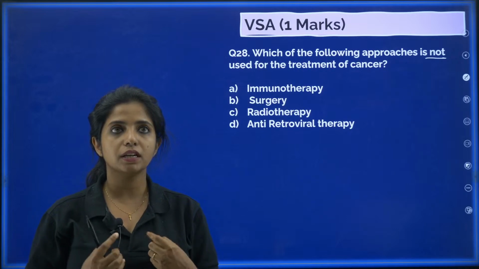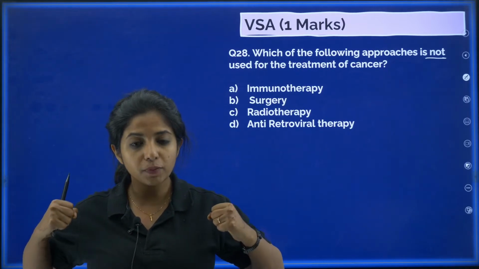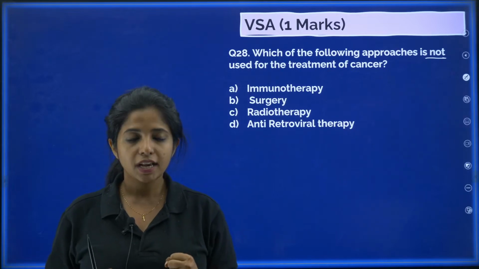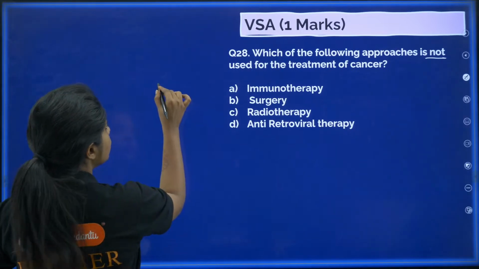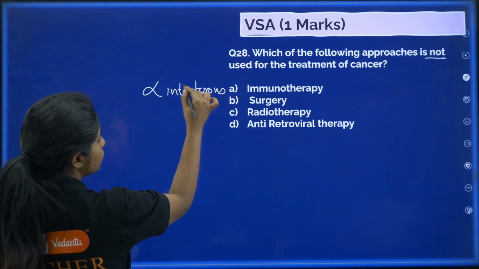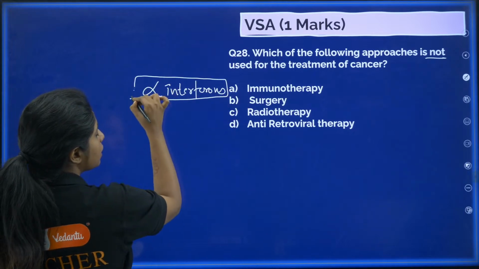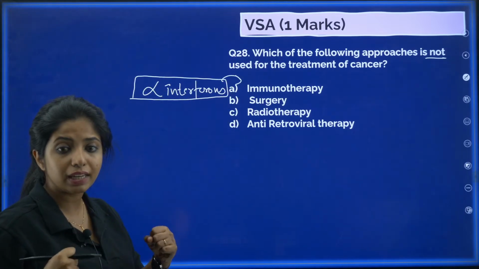Immunotherapy is when you provide immunological cells so that your body becomes strong to fight against diseases, such as in cancer, where you give alpha interferons. The interferons that we spoke about earlier are different. These are alpha interferons that you specifically give to cancer patients so that they are immunologically active.